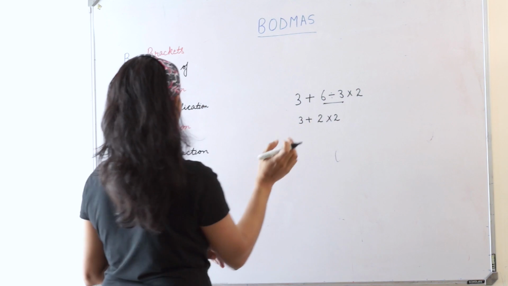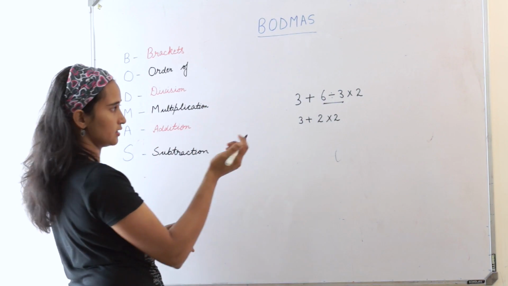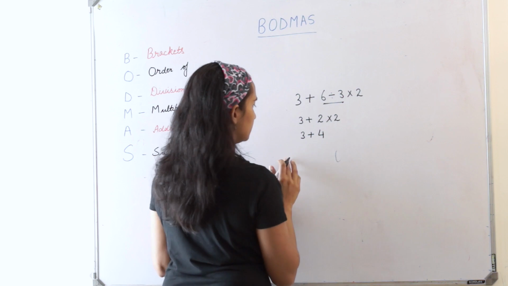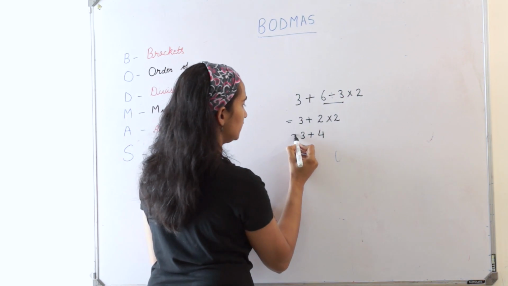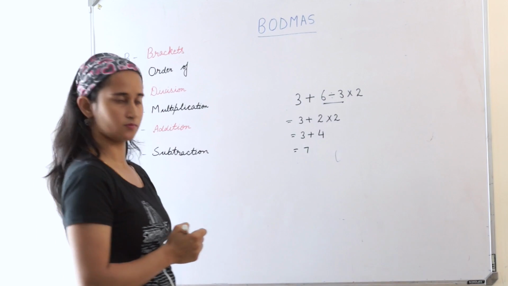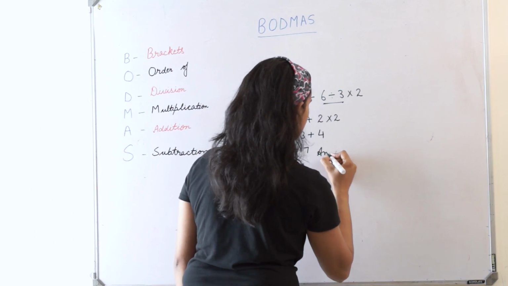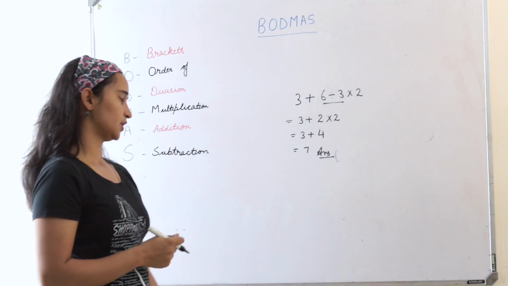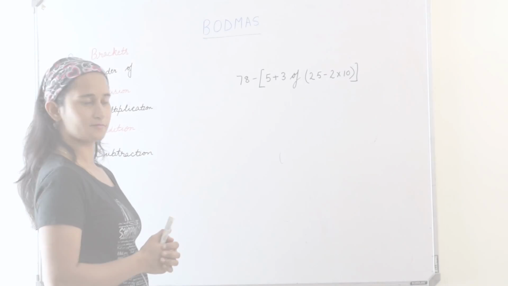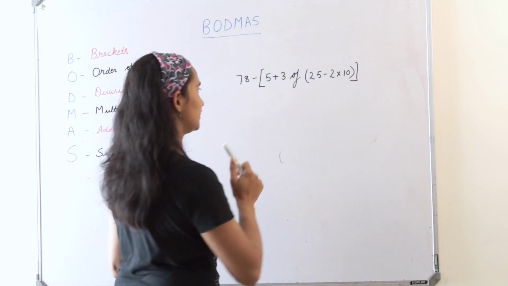Now the next operation is multiplication. 2 2s are 4. Last is 3 plus 4. So 3 plus 4 is 7. So my answer is 7. So this is the way we follow order of operations. Let's increase the difficulty level.